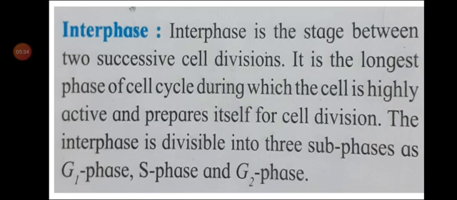The interphase is divisible into three subphases: G1 phase, S phase and G2 phase.